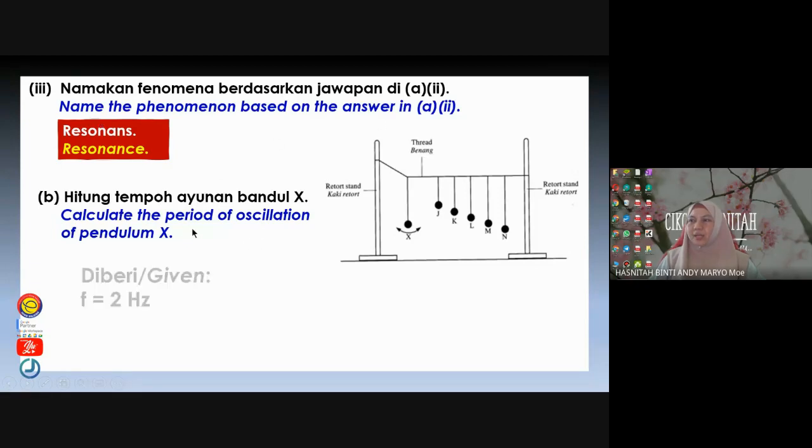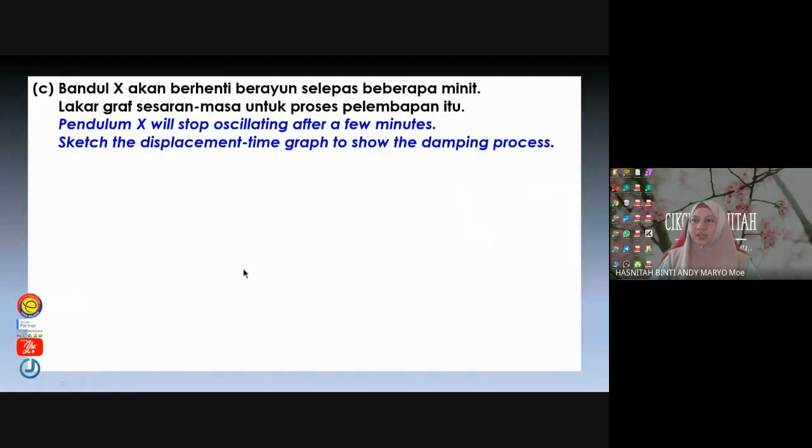So now to calculate the period, given the frequency is 2, we can find the period from the reciprocal of the frequency. Okay, so the reciprocal is 0.5 second. Okay, so dia bagi period, you boleh kira frequency. They give you frequency, you can find period the other way around. Okay, so ini last question.